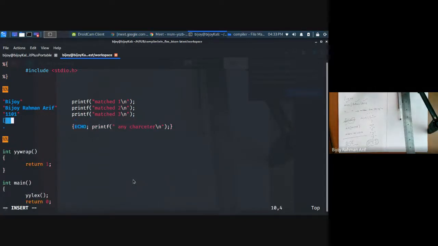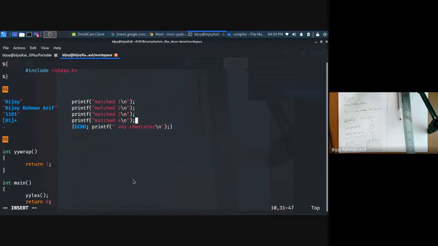And I also have another one, something like this: 0, 0, 1 plus. Where is my plus? Plus. Printf matched 4.